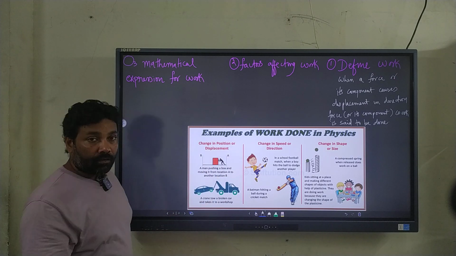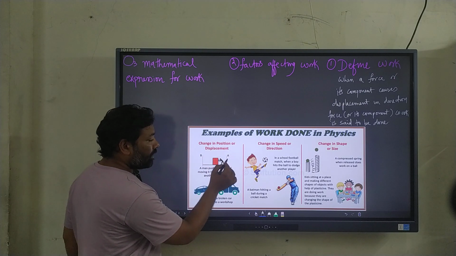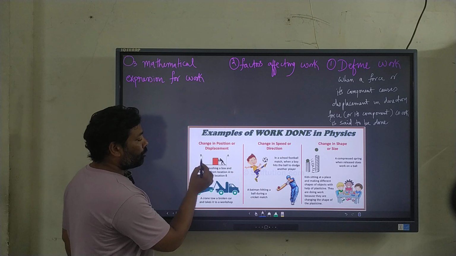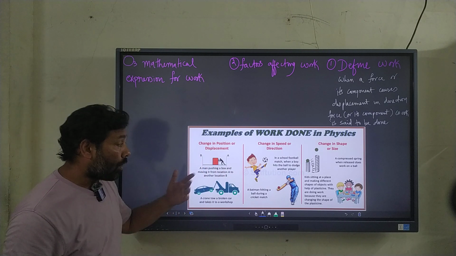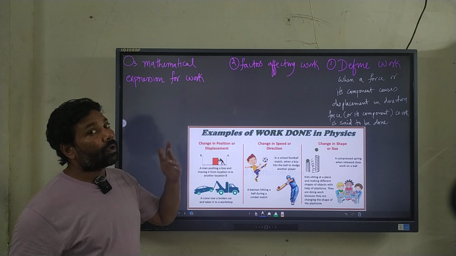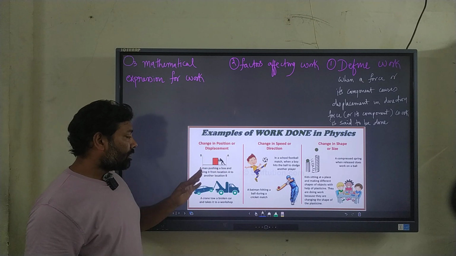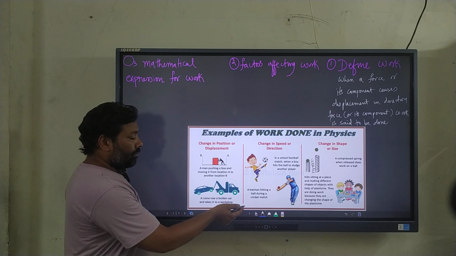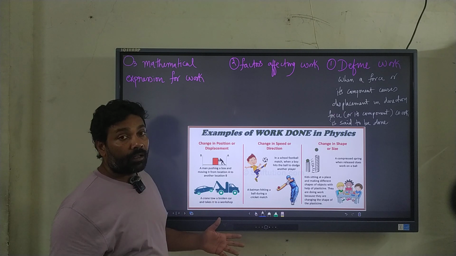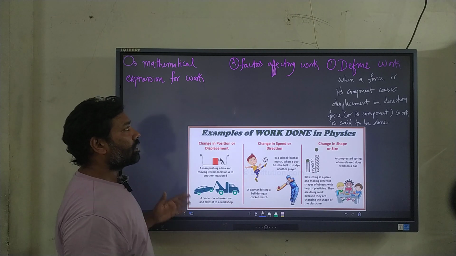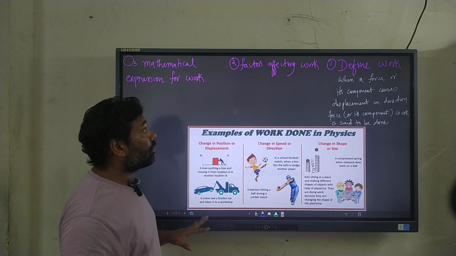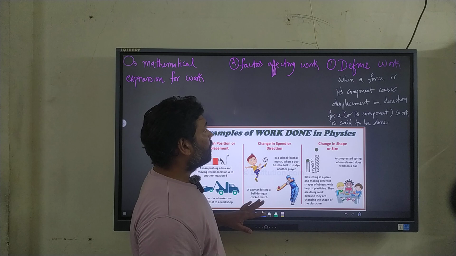Change in position, the object was somewhere here, you pushed it, its new position is now B. So again there is a displacement, for sure it has been caused due to some force. So work is done. Towing a car, the crane pulls away the car to the new position, once again the work is done. So that is the theoretical understanding of the work done, right?